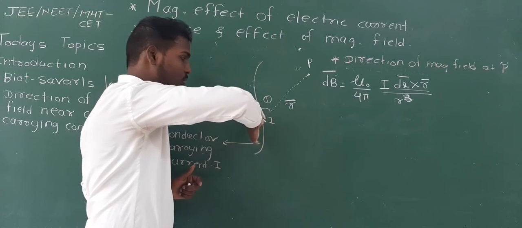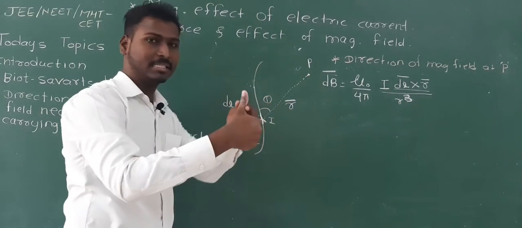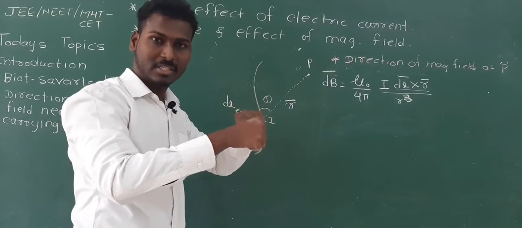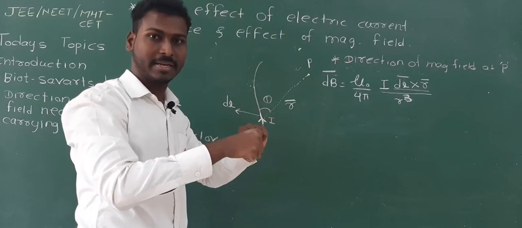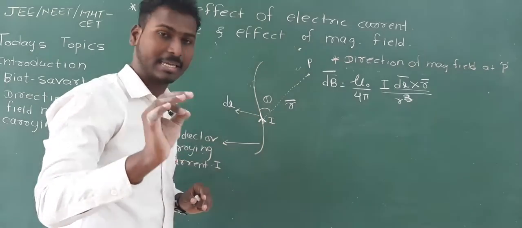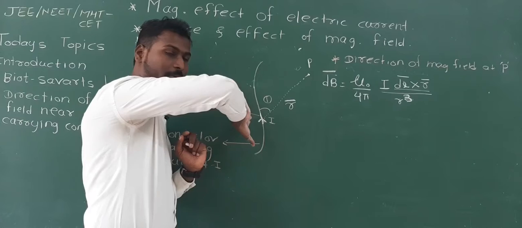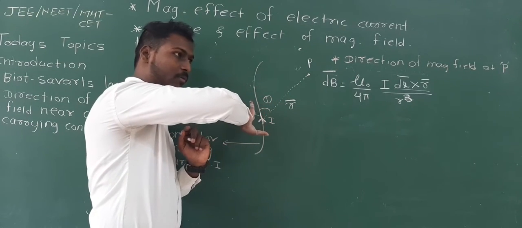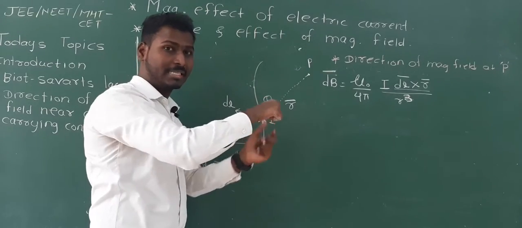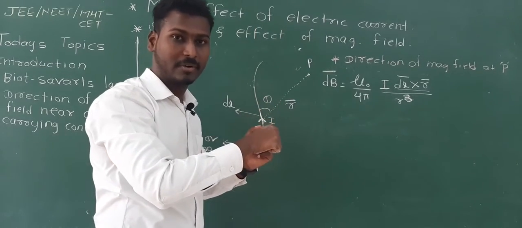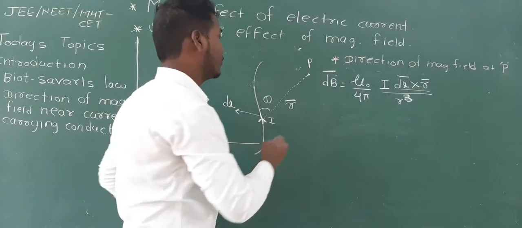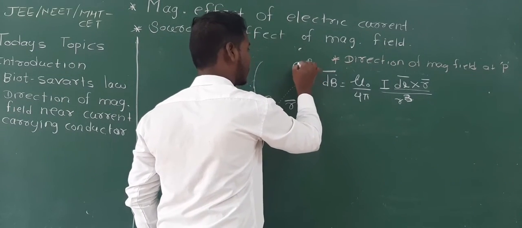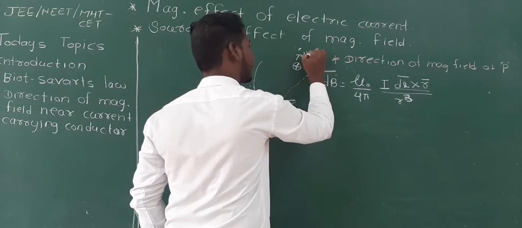Okay, dl to r. So you can see that the thumb is going inside the plane. Whichever direction the thumb is going, that is the direction of magnetic field. See once again, we are curling the fingers from dl to r. This is our dl, this is our position vector. So we have to curl the fingers from dl to r. The thumb is going inside the plane, that's why the direction of magnetic field will be inside the plane. Whenever the direction of magnetic field is inside, you have to show this symbol, cross, for inside.